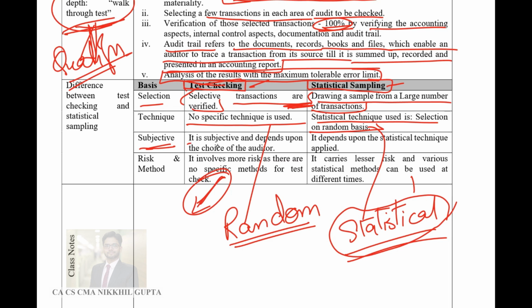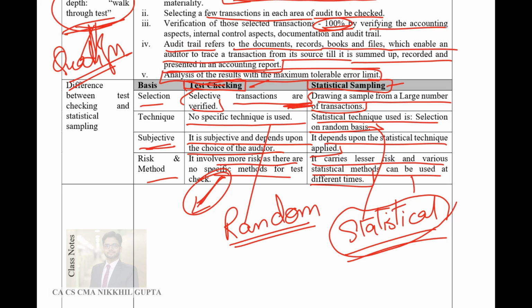Test checking is subjective, and depends upon the choice of the auditor. However, statistical sampling depends on the statistical technique employed. As for risk and methods, test checking involves more risk and there are no specific methods for it. It is just a random selection of some samples. And statistical sampling carries lesser risk and various statistical methods can be used at different times.